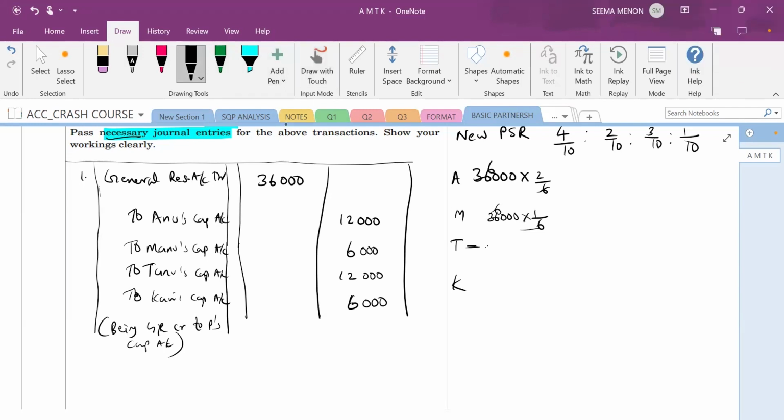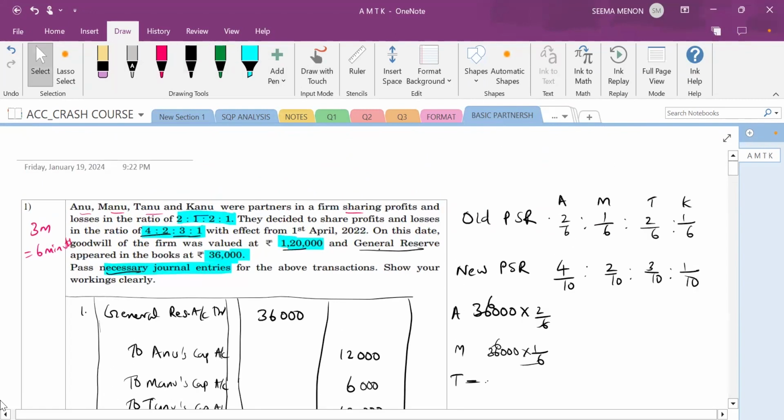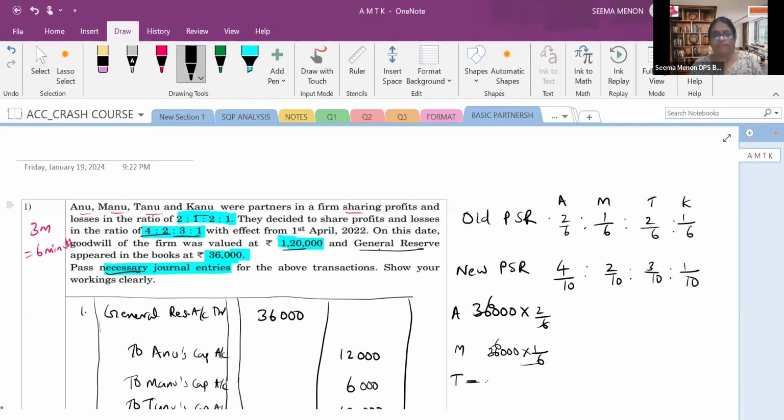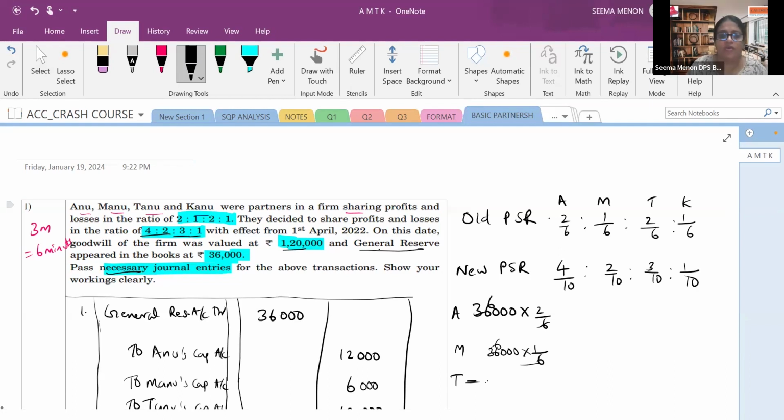Yes, ma'am. Now let's continue. For the next journal entry, look. Now what is to be distributed, Neha, from the question? Can you just tell me what to distribute? Ma'am, now the gaining partner will be debited, and the sacrificing partner will be credited. Perfect. Because now next is goodwill.